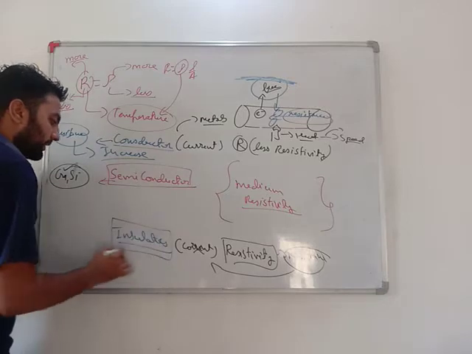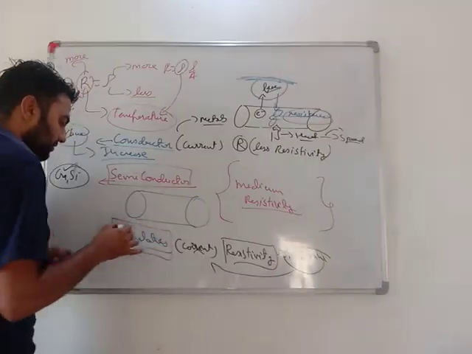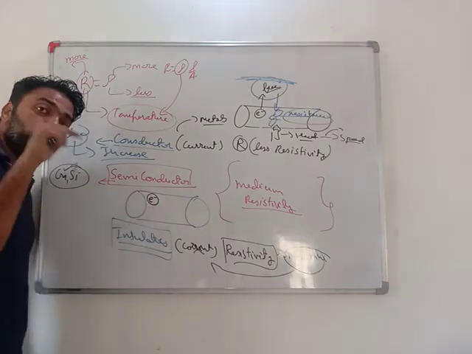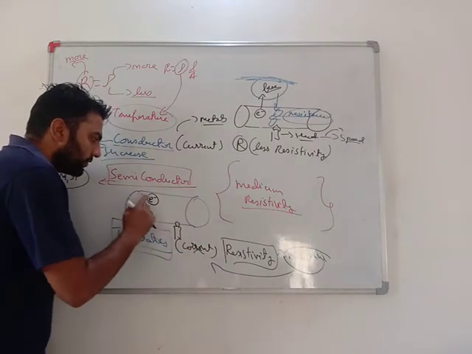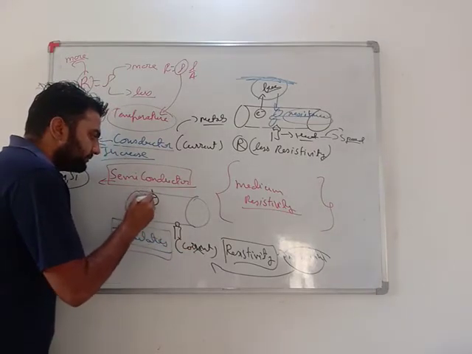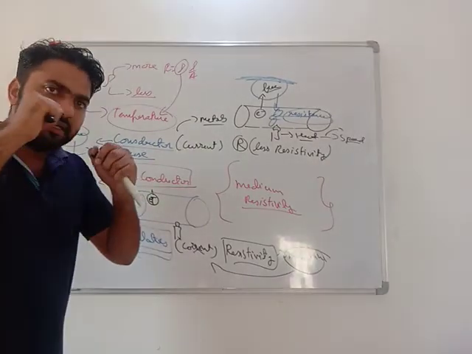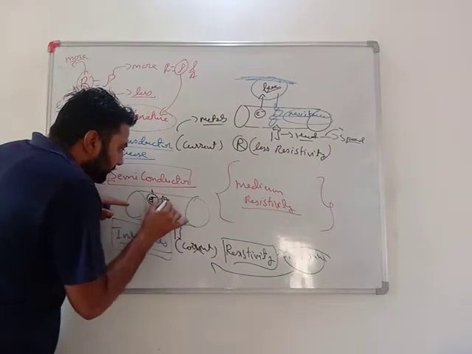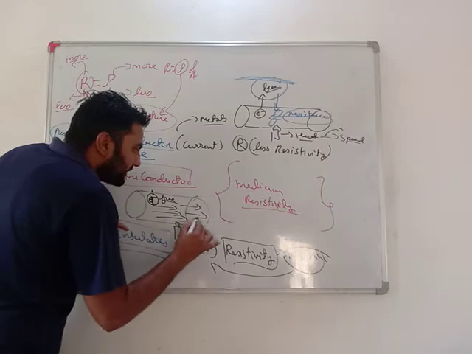And in insulators there are no free electrons. Very important. If this is an insulator, there are no free electrons, they are bound. So when I heat this, slowly these electrons start vibrating. Slowly, so much vibration will be there that they will become free. And as they become free, they all start flowing in the same direction.